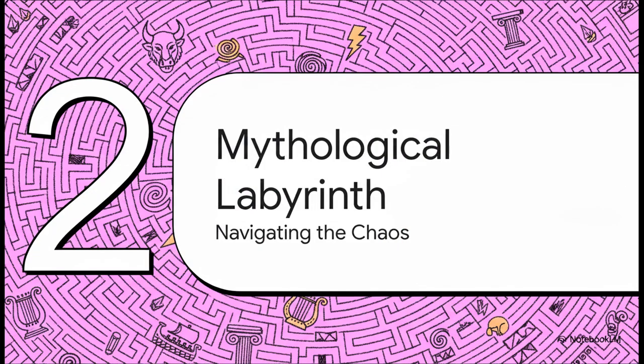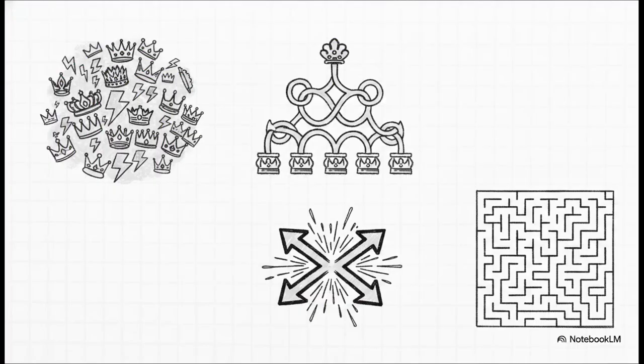Which brings us to Section 2, the mythological labyrinth, navigating the chaos. To truly understand the stories of Olympus, we first have to just acknowledge the absolute chaos of the source material. This labyrinth is notoriously difficult to navigate. Hundreds of gods, shifting genealogies, and, like I mentioned, a dozen different versions of every single event. For example, depending on the ancient source you read, the god of love, Eros, is either this primordial being born at the literal dawn of time or just the son of Aphrodite. The text evolved over centuries, making it a really massive problem for anyone trying to study this stuff today.